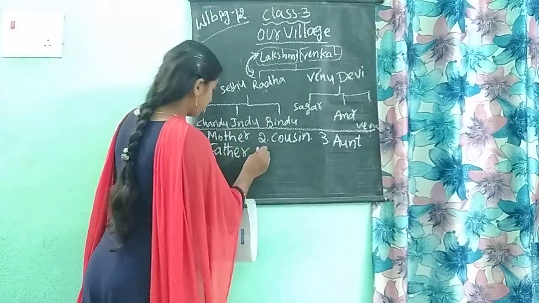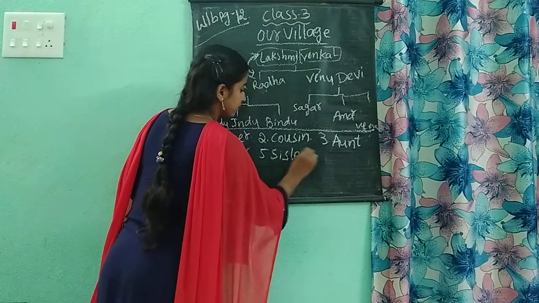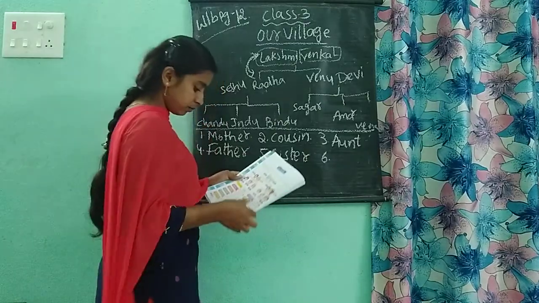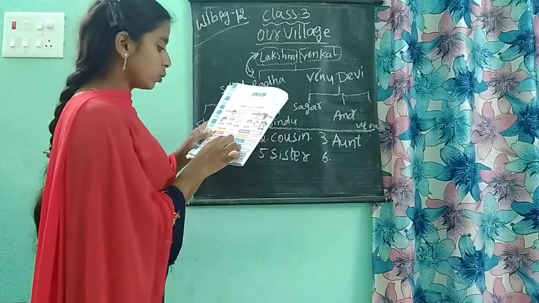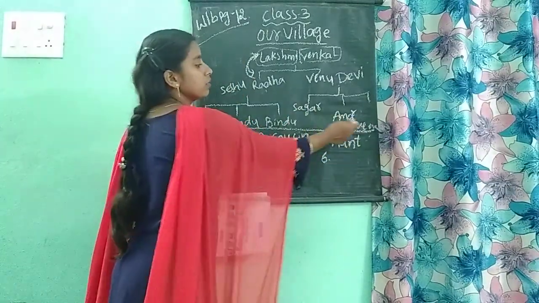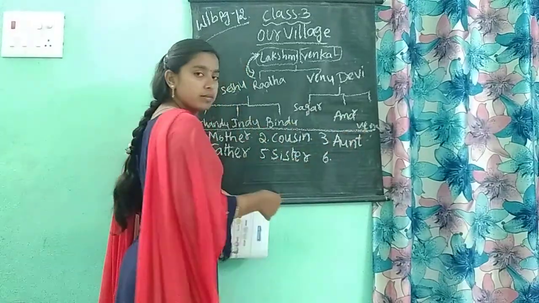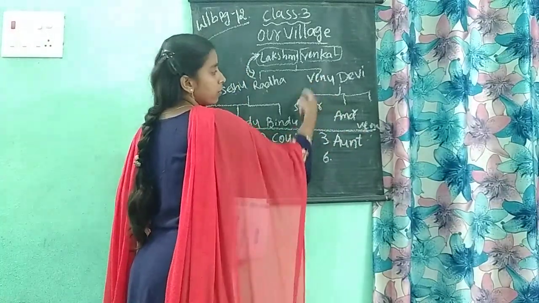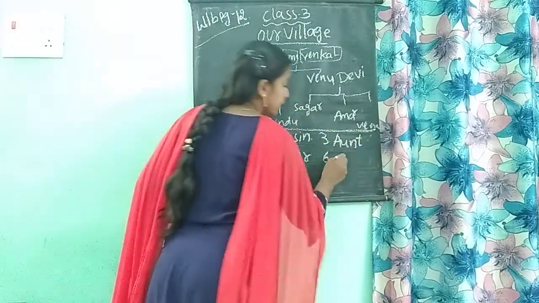Indu and Bindu are both sisters. And the sixth one: Sagar to Veena. What is the relation between Sagar and Veena? They are brother and sister, so Sagar to Veena is brother.